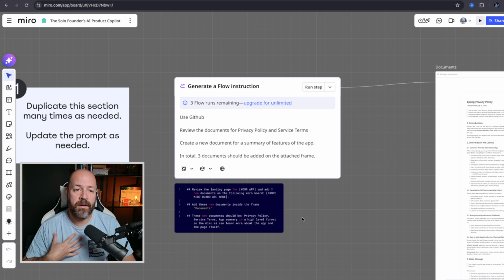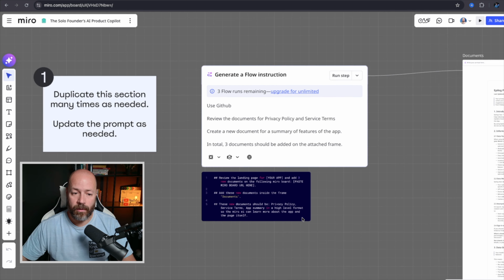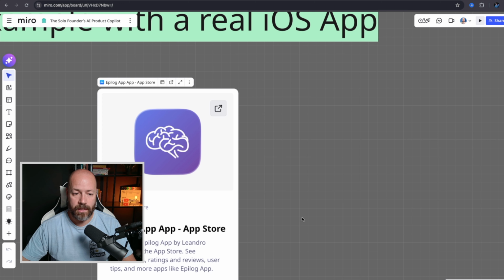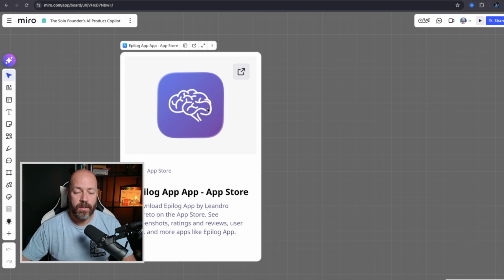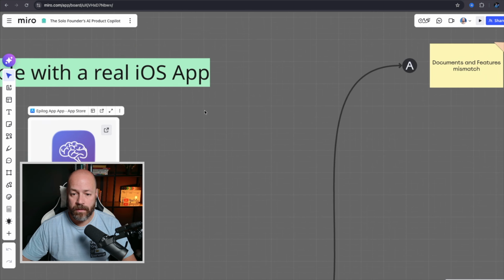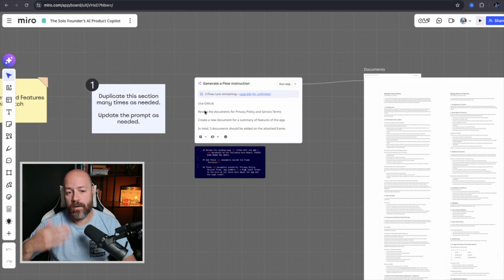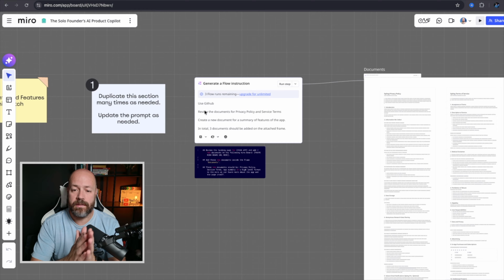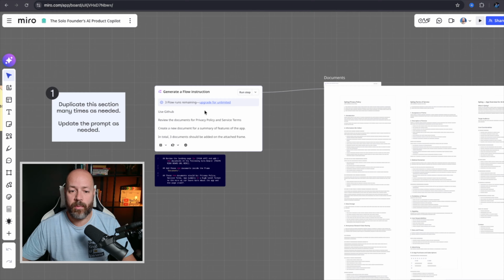And what I found when I was building Epilogue, for example, Epilogue is just the app for epilepsy that I built for the epilepsy community, I found that the more features I build, sometimes the more I diverge from the privacy policy or even the service terms.